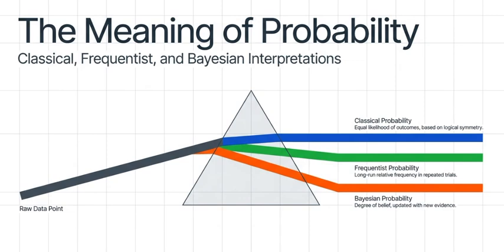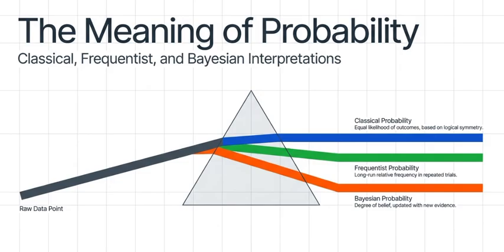Kolmogorov axioms define what probability must satisfy, not what probability actually means. So there are three competing interpretations that assign meaning to the probability of any event. These are classical, frequentist, and subjective. Classical counts symmetrical outcomes. Frequentist is for long-run relative frequencies, and Bayesian is for degree of rational belief. All three are axiom compliant, meaning they have to follow the Kolmogorov axioms.